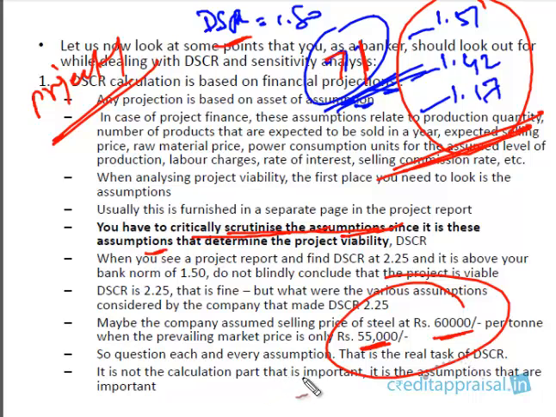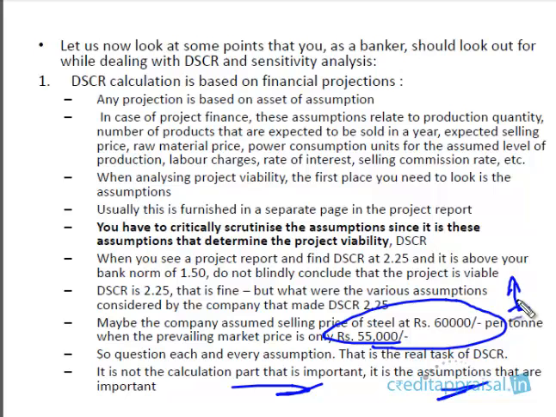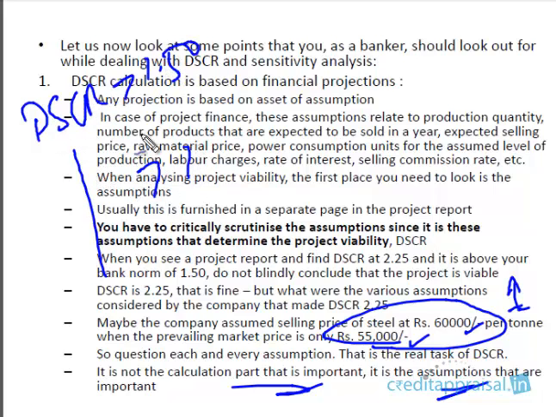It is not at all the calculation part that is important. Please understand, the calculation part is not important. It is the assumptions the company has made. If you accept the base case projections, and if these are very high, say for example, the prevailing steel price is 55,000, whereas the company has assumed 60,000, then the calculation will be as per bank norms. The company will be getting a base case DSCR of greater than 1.5, and sensitivity analysis in all scenarios will get a DSCR of greater than 1. There is nothing to be surprised about it, because the company has taken an assumption.